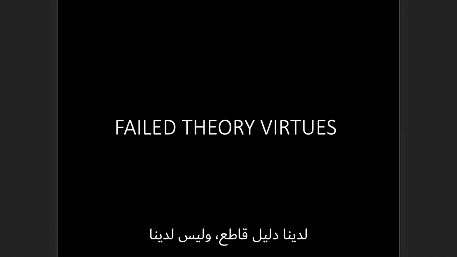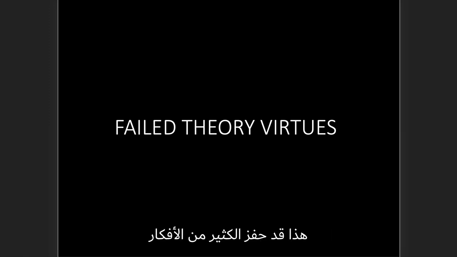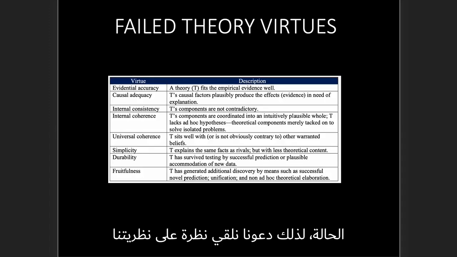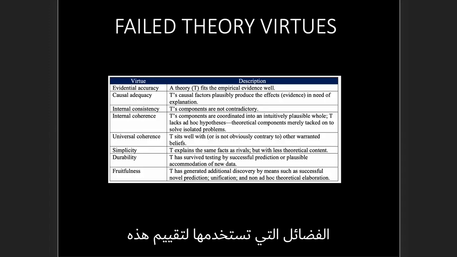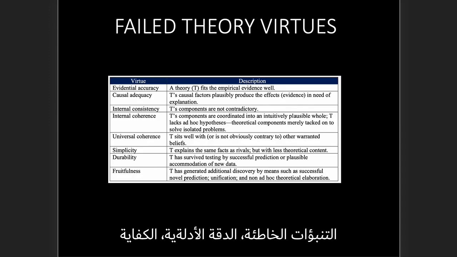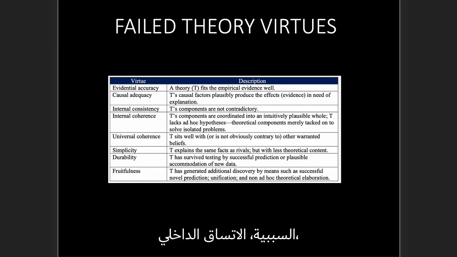We don't have a smoking gun, we don't have new discovery of new knowledge. I will say this, it has spurred on a lot of ideas. And so I would say fruitfulness is not a problem in this case. So let's look at our theory virtues that we're using to evaluate these false predictions: evidential accuracy, causal adequacy, internal consistency, internal coherence, universal coherence, simplicity, durability, and fruitfulness.